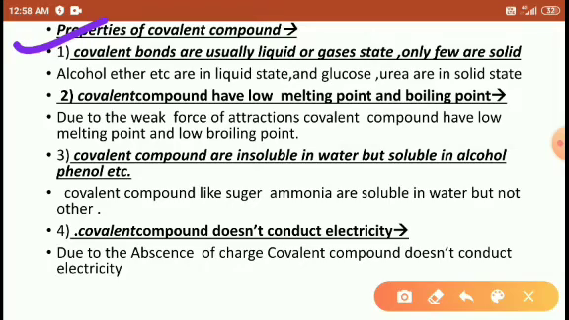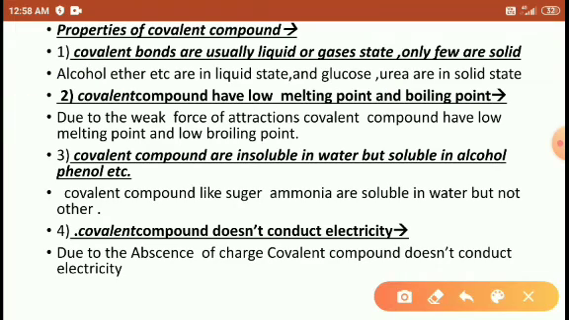Properties of covalent compounds. Covalent compounds are usually in liquid or gas state and a few are solid. Alcohol, ether. I think you have seen alcohol. Nowadays we use sanitizer to sanitize our hands, and sanitizer contains alcohol. Alcohol is in liquid state. That is a covalent compound. And ether also we use, we apply ether on cloth. That is also liquid state. But glucose and urea exist in solid state. The sugar crystal exists in solid state.